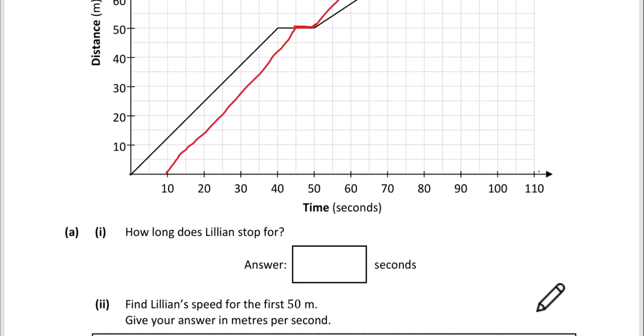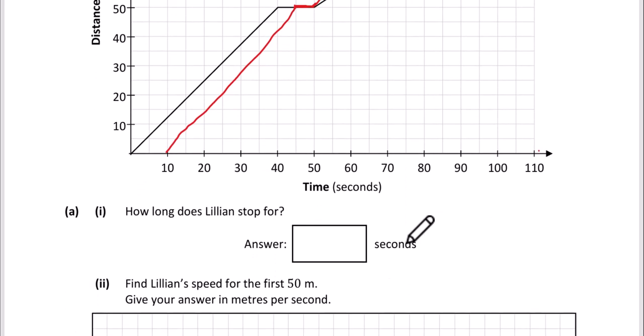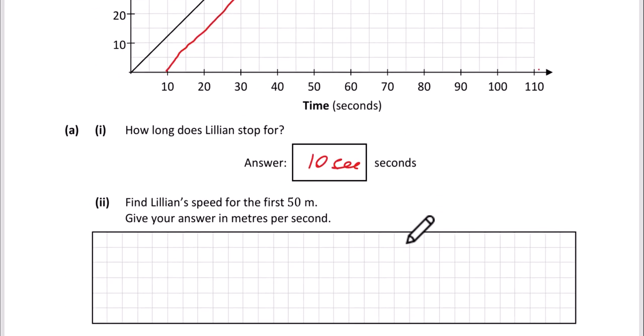How long does Lillian stop for? Well, we can see here in black that she stops from 40 seconds to 50 seconds, so that's simply 10 seconds. Let's look at the second question. Find Lillian's speed for the first 50 meters. Give your answer in meters per second.